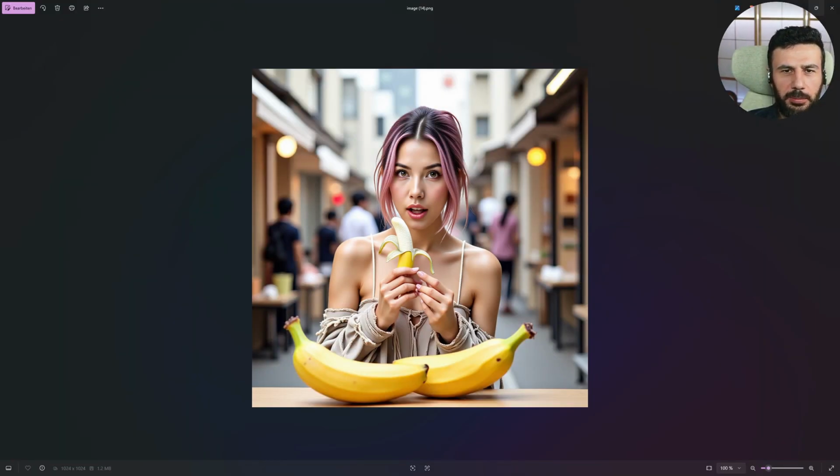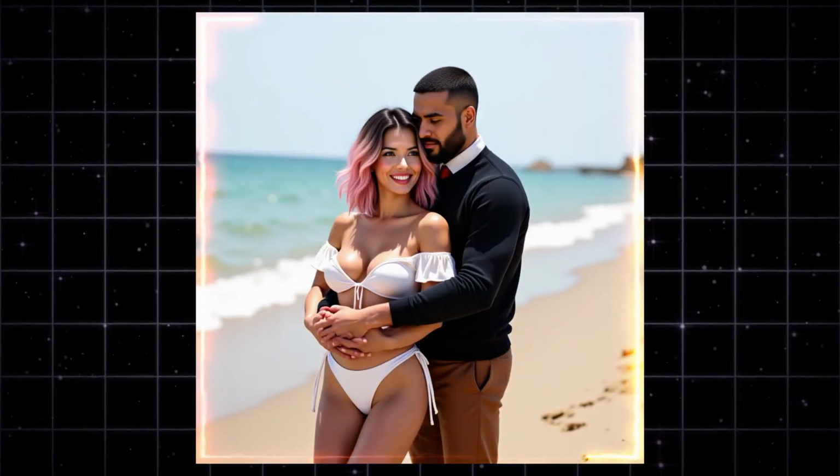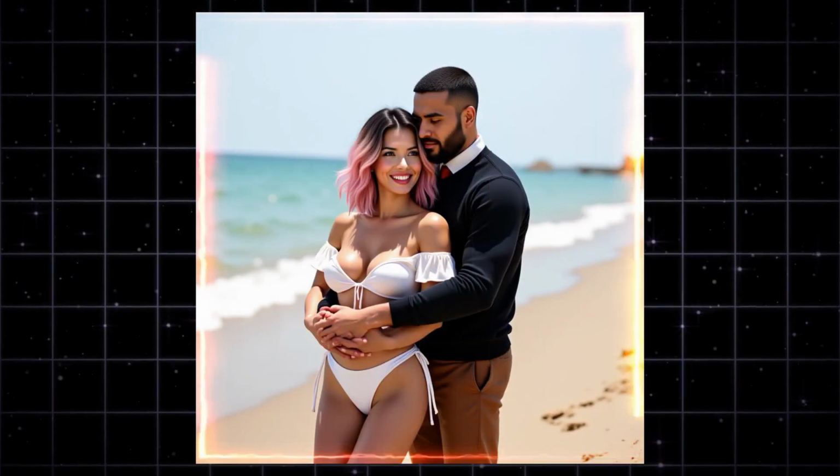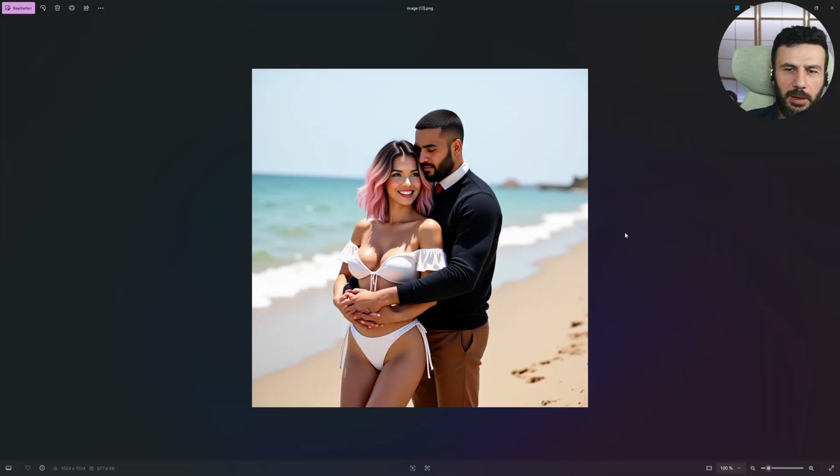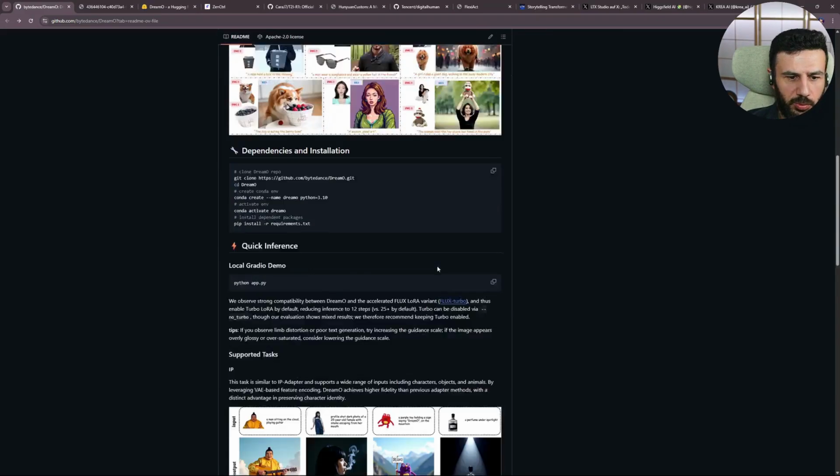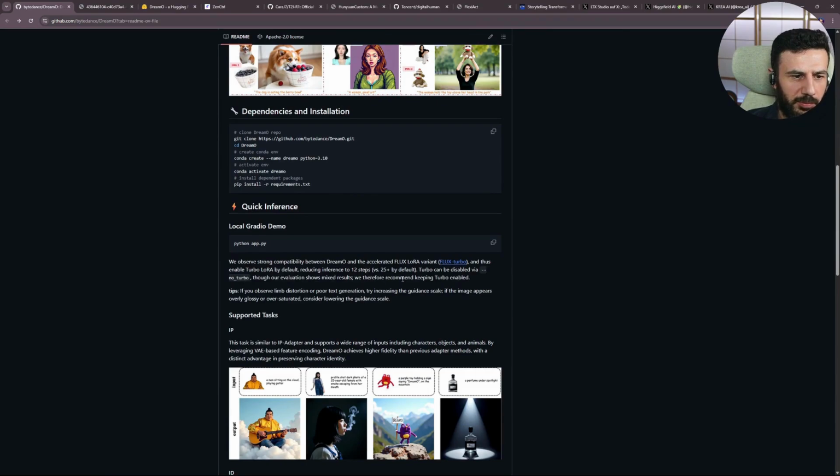But what you can also do is make dreams come true. Maybe you've always wanted to be at the beach with your AI model. Personally, I'd love to talk to Banana Girl at the beach, so I combined these two images, and this is what came out of it. I don't know who the guy is. It's not me, but at least he borrowed the clothes from me. But Banana Girl is Banana Girl. You can immediately tell it's based on Flux. And if you scroll down, you see it's built on Flux Turbo.